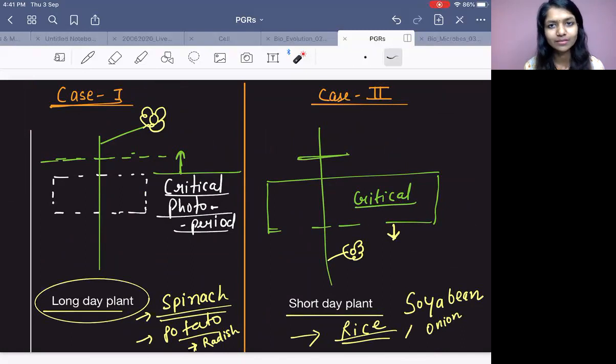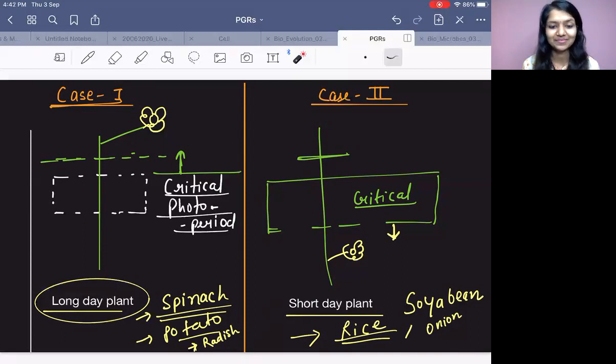So let's prepare food. You have been asked to prepare food for, let's say, lunch. So what do you do? You are going to prepare rice, the main item, quickly. Then soya bean, you will mix onion in soya bean. So rice, onion, soya bean mixed, you will make a bhaji. Rice, soya bean, onion, you have prepared fast, in short time. So that is the short day plant example.